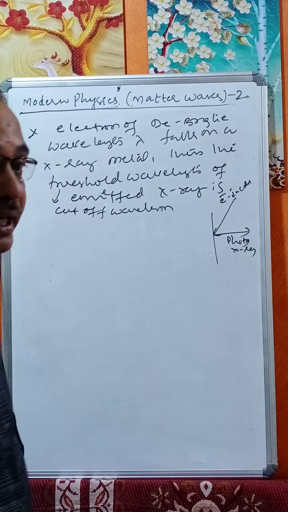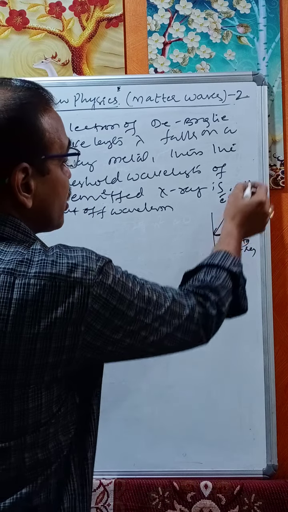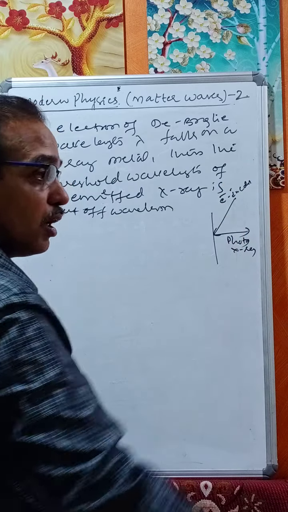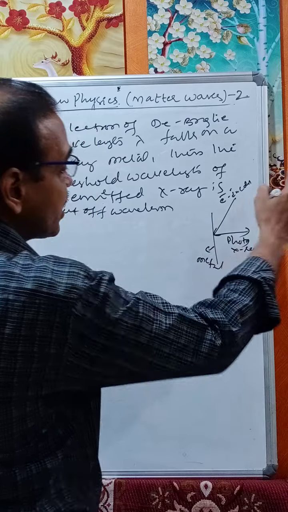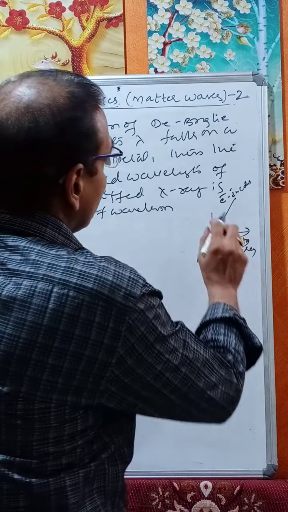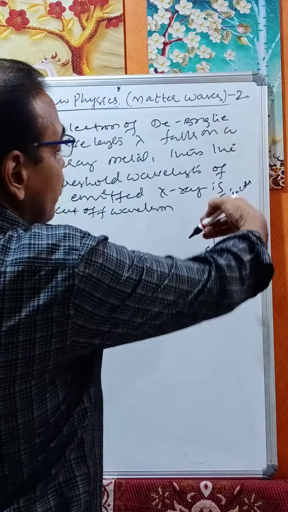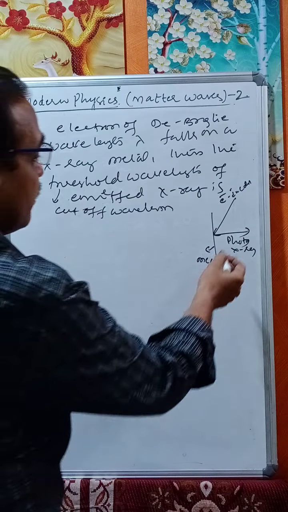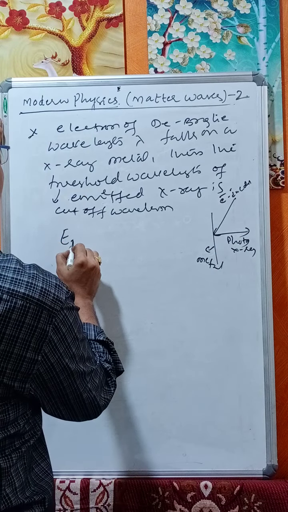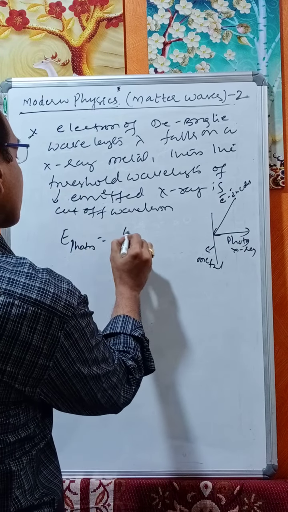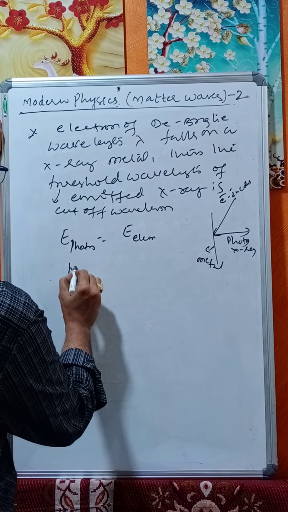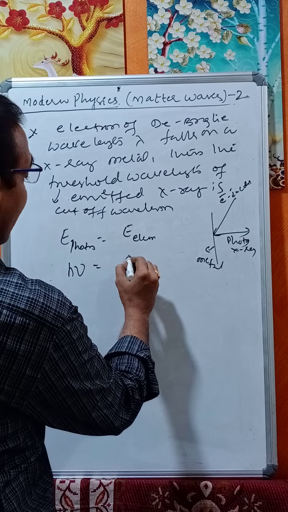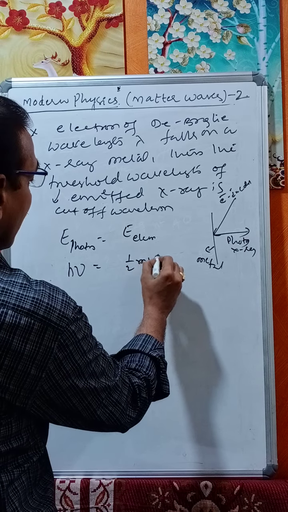For this metal to emit an X-ray photon, the minimum energy of the electron should be equal to the energy of the photon. Therefore, energy of photon equals energy of electron. So, what is the energy of the photon? h nu is the energy of the electron, which is the kinetic energy, half mv square.